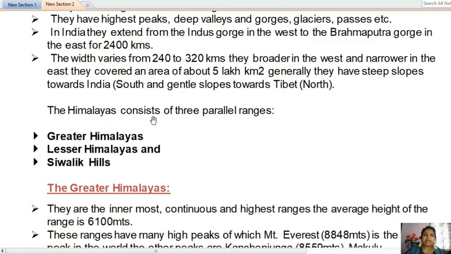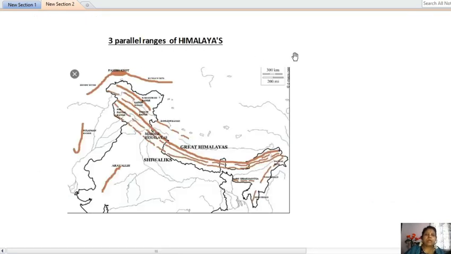The Himalayas consist of three parallel ranges. First one is the Greater Himalayas. Second one is the Lesser Himalayas. Third one is the Siwaliks. Now I will show you a map of India which shows the three parallel ranges of the Himalayas.